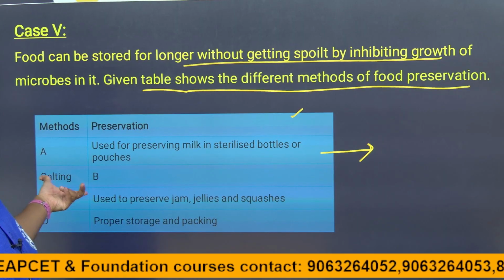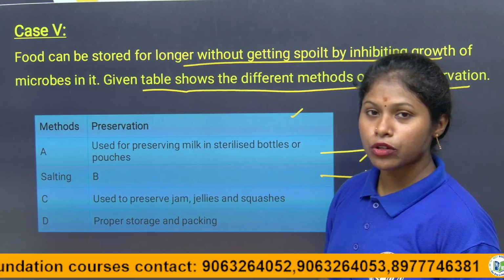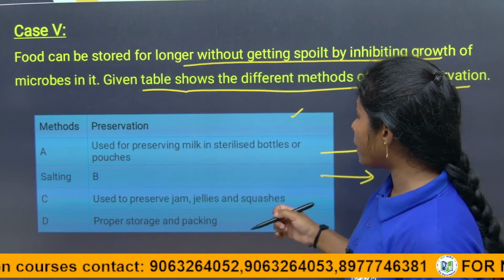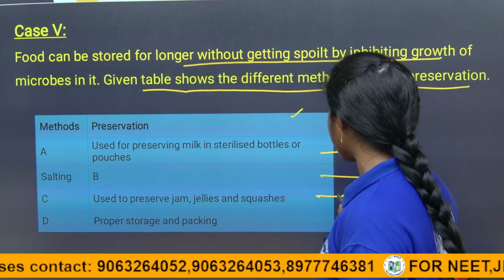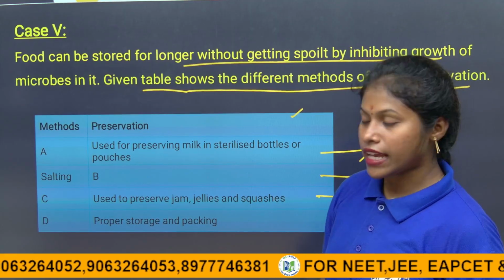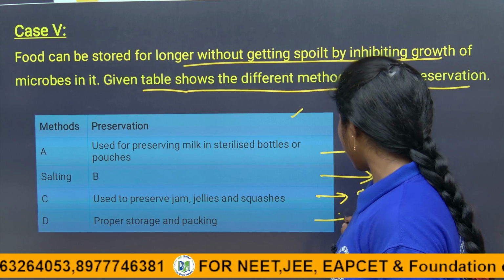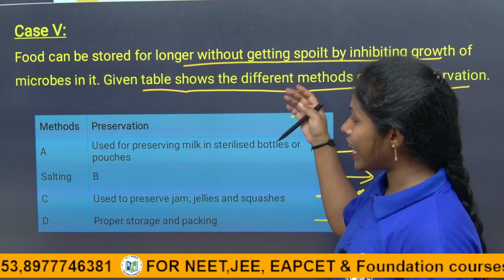So salting involves what process? And coming to option C, it is used to preserve jam, jellies and squashes. So what is the process that we call it? And D is proper storage and packing. So these are the questions they ask.